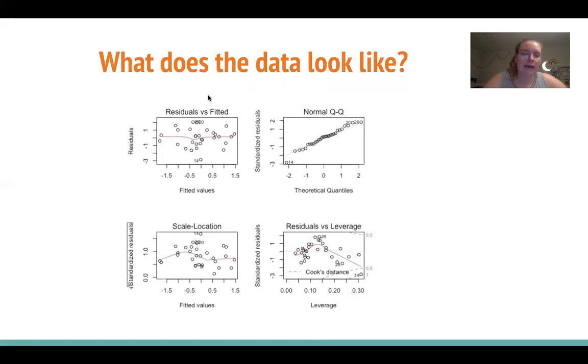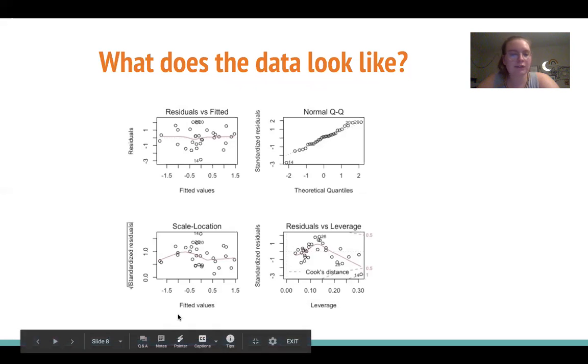And this overall checks out. There are no patterns that we see here. They all follow around this horizontal line, so that checks out for a linear relationship. Then we have our normal QQ plot, which is used to assess if our residuals are normally distributed, which would mean they follow along this line, which they for the most part do. There are a few that don't, like 14, 20, and 26, but we can just keep that in mind, but it's nothing too concerning.